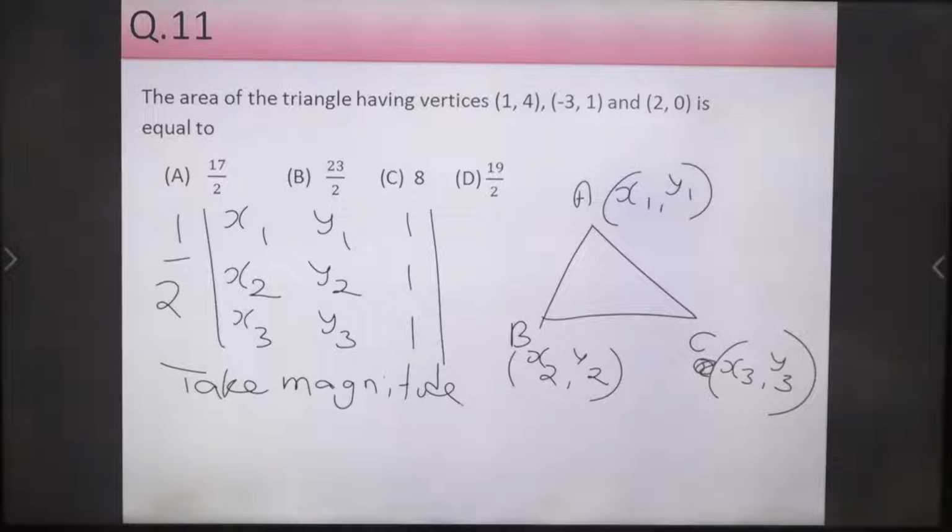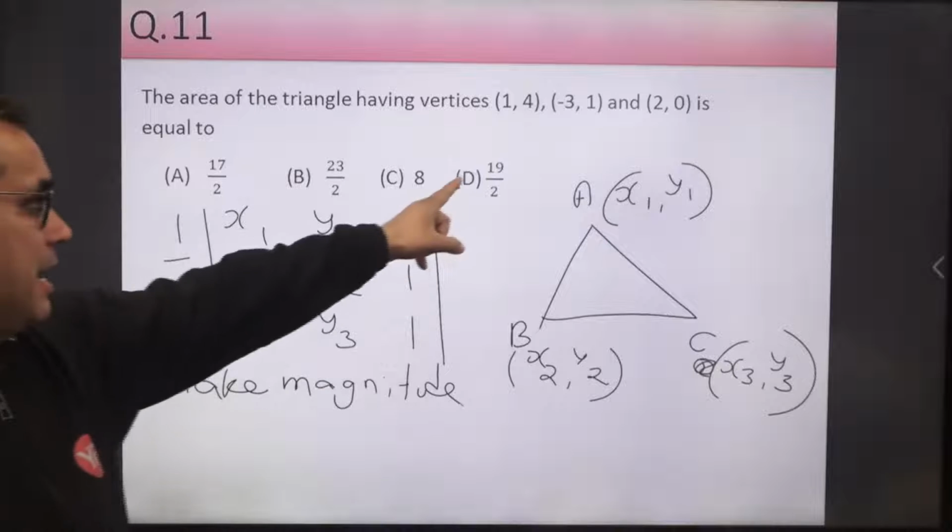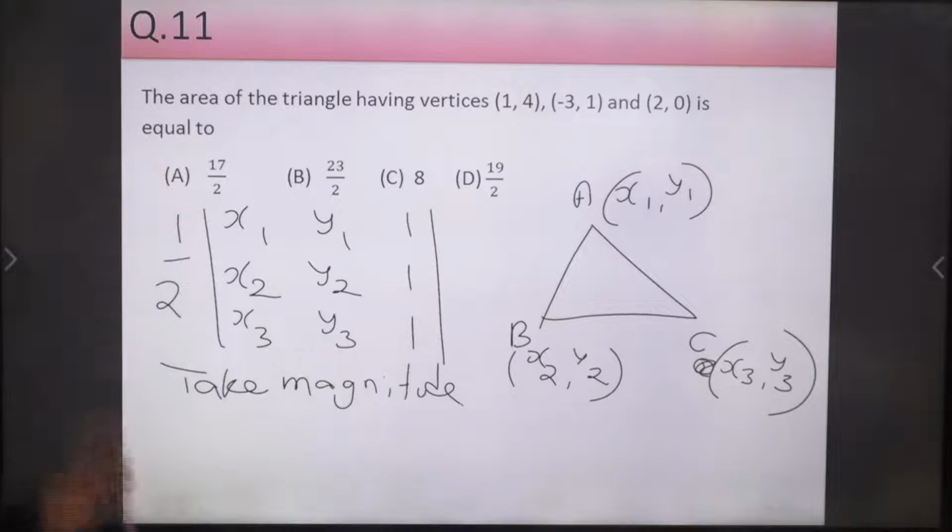So anyone? Okay, one student provided the answer immediately. Two students, very good. So that should be the speed. Very good. Those who are not able, just use this formula and solve this. D is the right answer. Okay, and this is important for your exam.